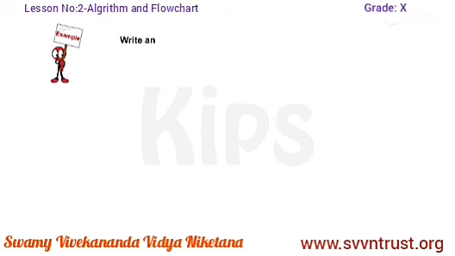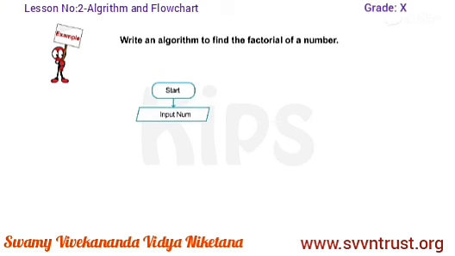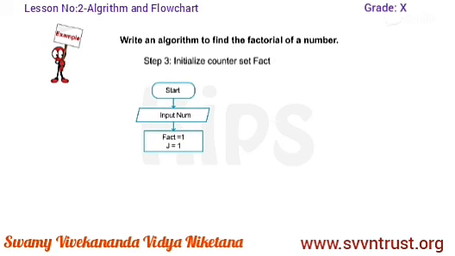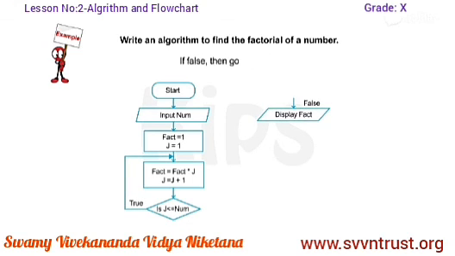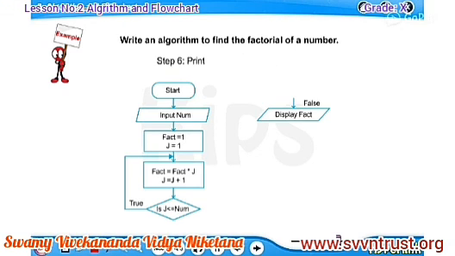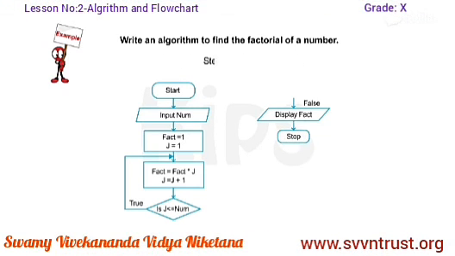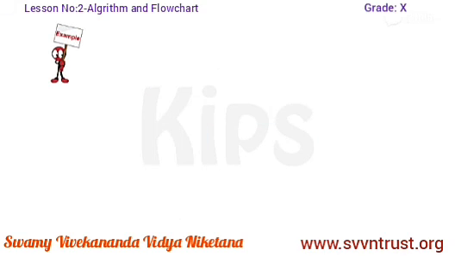Example 9. Write an algorithm to find the factorial of a number. Step 1, start. Step 2, read number. Step 3, initialize counter, set fact equals to 1, j is equal to 1. Step 4, compute fact equals to fact into j. Increment j by 1. Step 5, check if j is smaller than or equal to number. If the condition is true, repeat step 4. If false, then go to step 6. Step 6, print the value stored in fact. Step 7, stop.